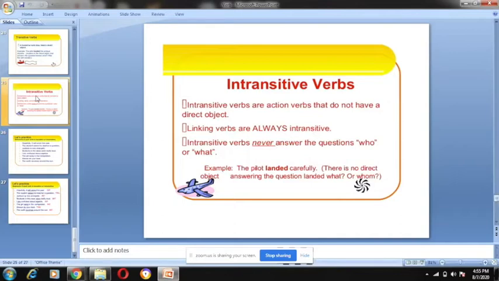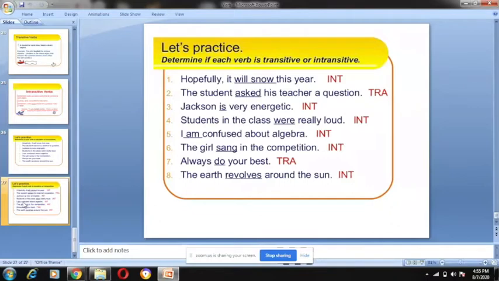You can take a screenshot of these sentences, and I will be sending more of these sentences where you can check which sentence is transitive and which one is intransitive. Now, is it clear, Sana? Ma'am, it's clear.